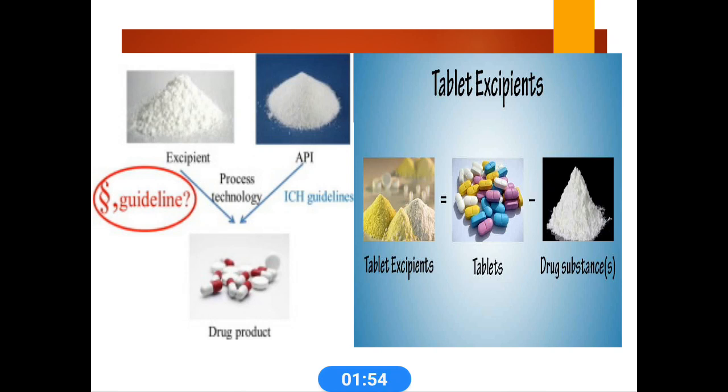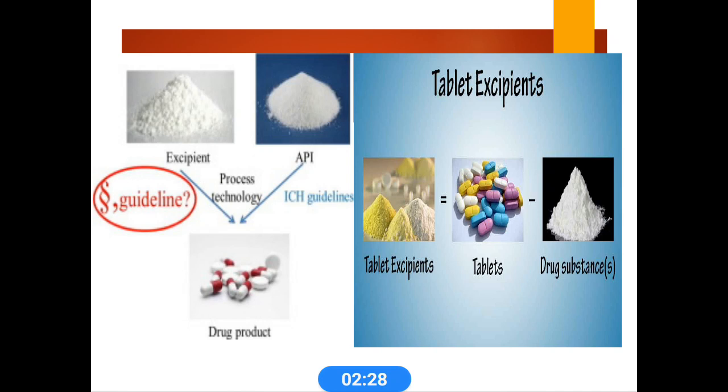Most of these excipients are coloring agents, sweetening agents, flavoring agents, antioxidants, preservatives, solvents, perfumes and solubilizing agents. They play different roles in different preparations. So the most important ingredients present in drug products are excipients and active pharmaceutical ingredients.